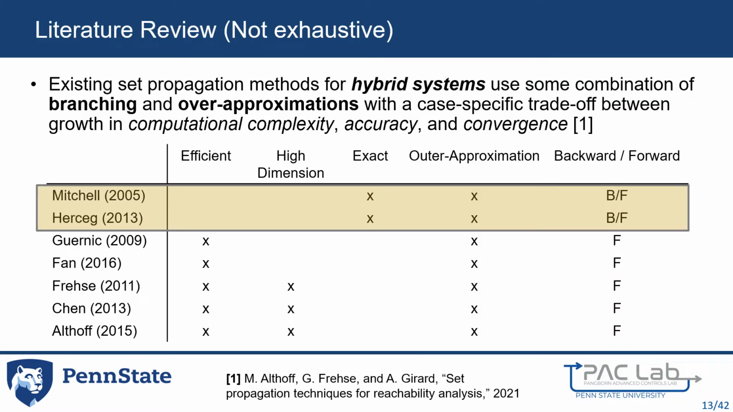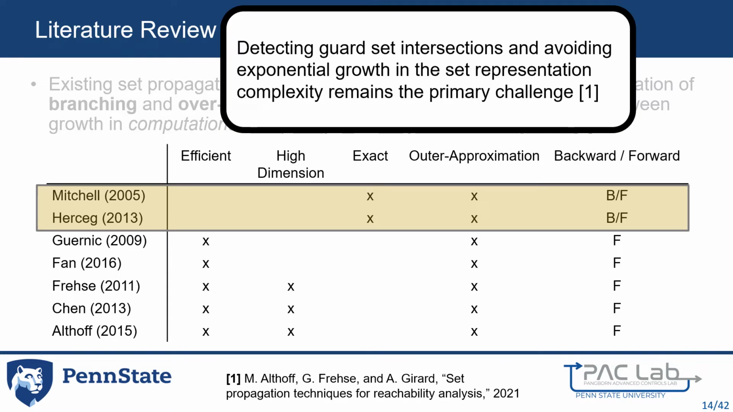In summary, existing set propagation methods for hybrid systems use some combination of branching and over-approximation with case-specific trade-off between growth in computational complexity, accuracy, and convergence. There exist only a few methods that address exact forward and backward reachability, and these methods are limited in their ability to handle high dimensions and can be computationally expensive. In a recent review of set propagation techniques, the authors again highlight that detecting guard set intersections and avoiding exponential growth in the set representation complexity remains the primary challenge.